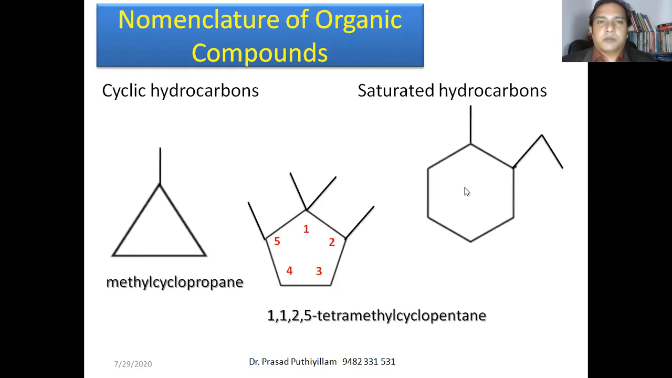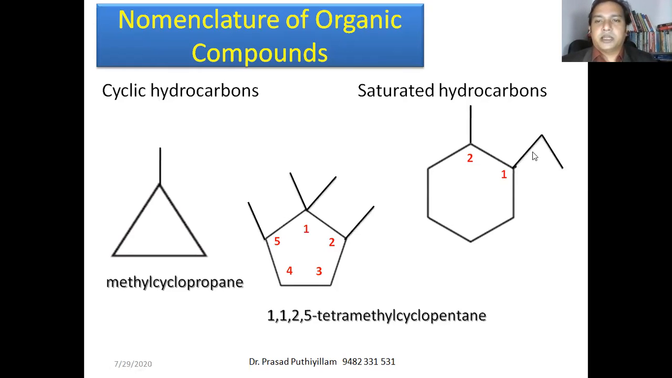Okay, so another example: a cyclic hexagonal structure with one methyl group, and this other group is CH2CH3. This carbon is considered a carbon of the cyclohexane itself. Therefore, here it is CH2CH3, which means an ethyl group. This is a methyl group. Ethyl and methyl: in alphabetical order, first preference should be given to this carbon atom, and this is the second carbon atom.